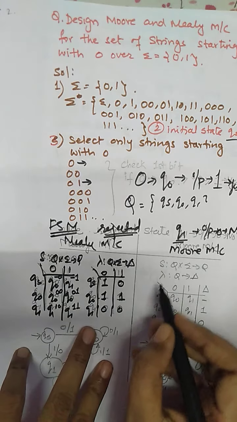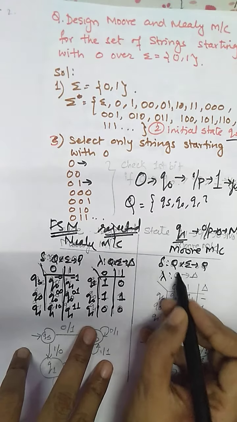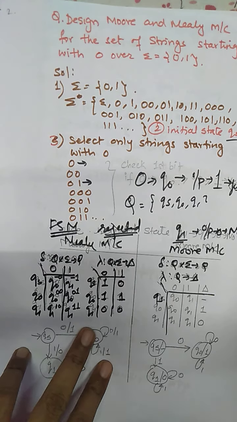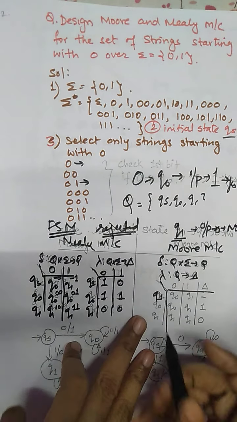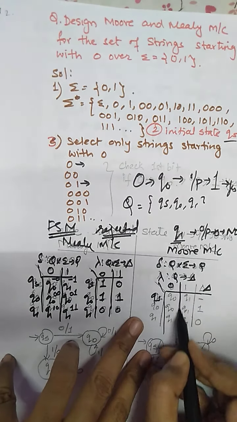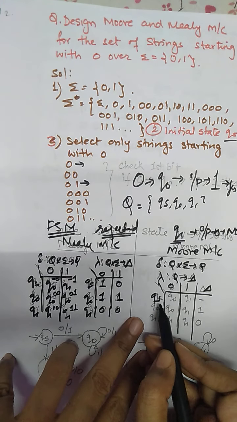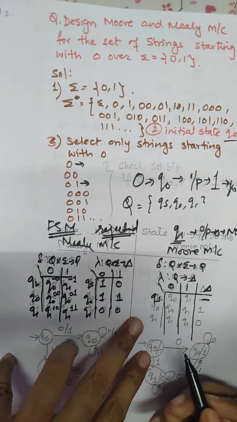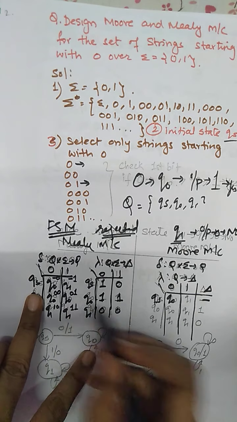Now jump to the Moore machine, where we have to design the state function and the machine function. The state function we have to copy from the Mealy machine, so this table we have to copy here. Before copying, we have to mark the output symbol. These are the input symbols; we have to mark the output symbol. What is the output of QS? QS is the state which is not accepting any input, so it's not producing any output either. So no output. Now copy: QS on 0 goes to Q0, QS on 1 goes to Q1.